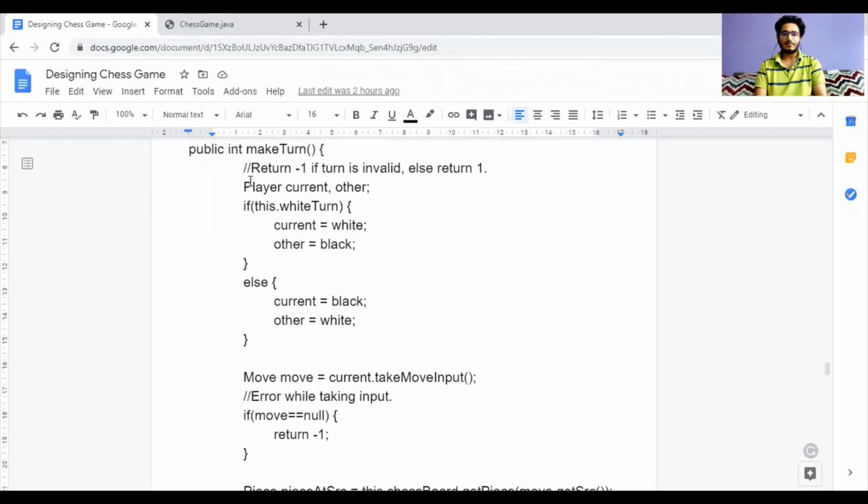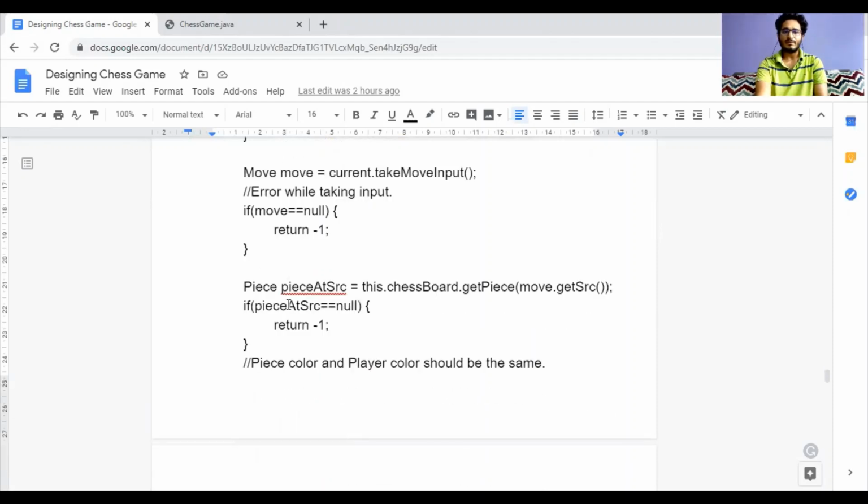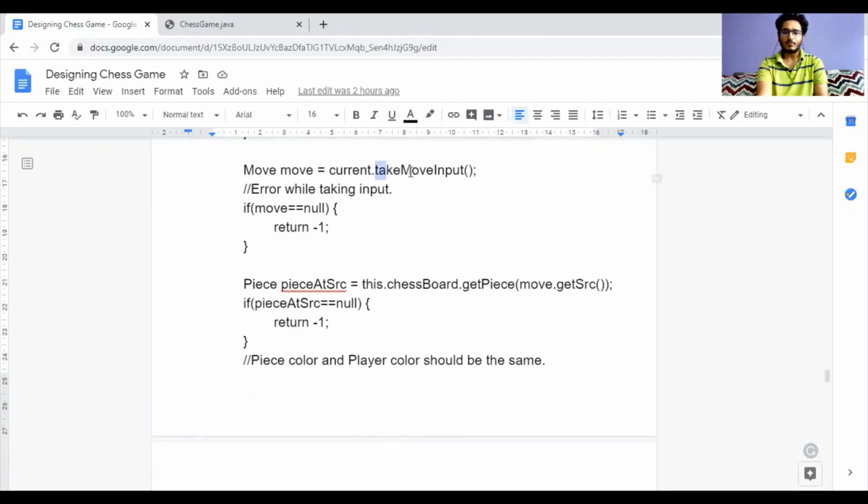So in our make turn function, we have first identified who is our current player. So if white turn is true, then the current player is white, else it is black. Then we have taken the move input from the user. If you remember, in our player class, we made a method called take move input, which basically takes input from the user.